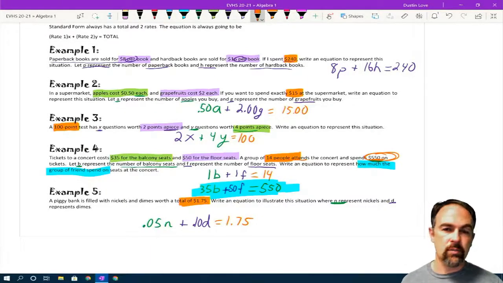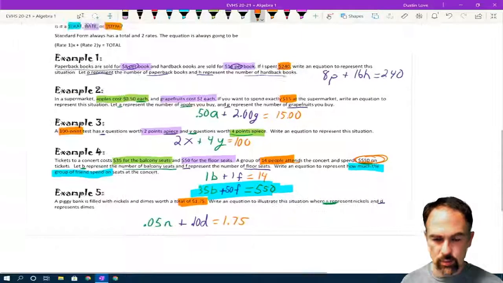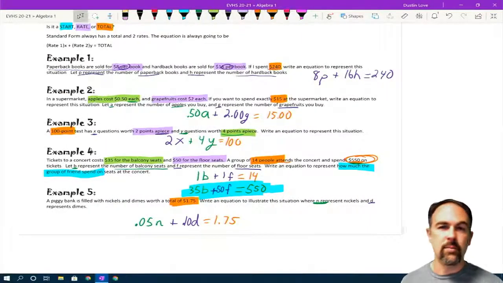So be careful with these. Just make sure that you're looking at your standard form is just going to be rate times how many plus rate times how many equals total, or rate times variable plus rate times variable equals total. Follow that through and you shouldn't have any problems doing this assignment.